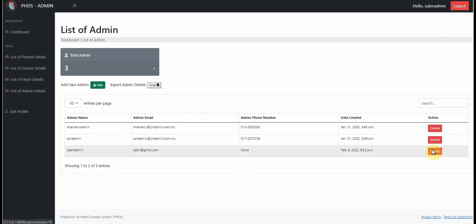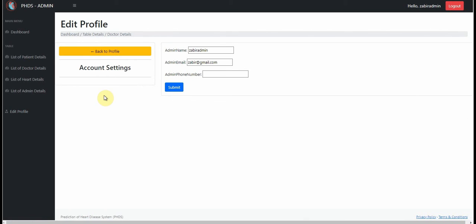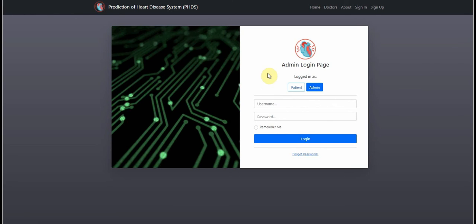Admin can also edit their profile. Here is the edit profile page for admin to edit their own profile. That's all for the admin part. Then I will show the main system for the patient side.